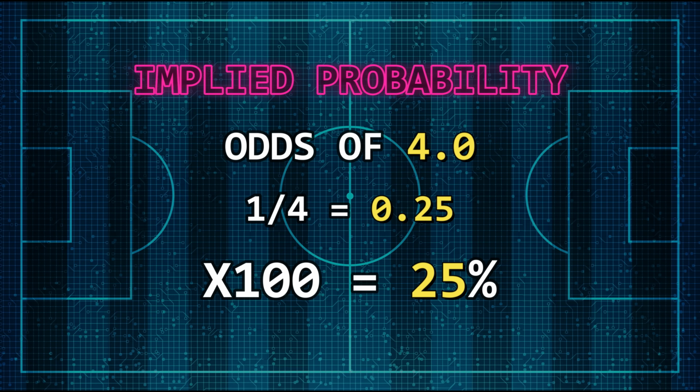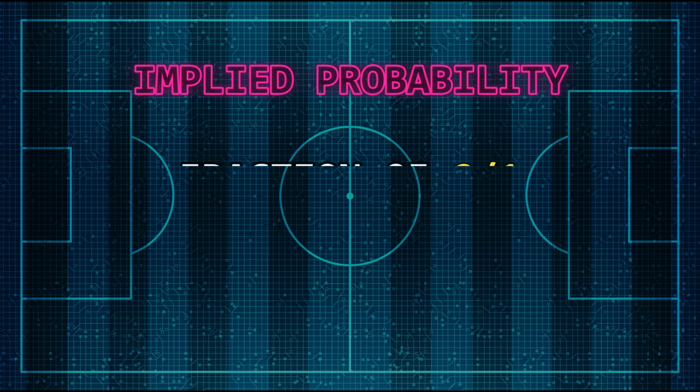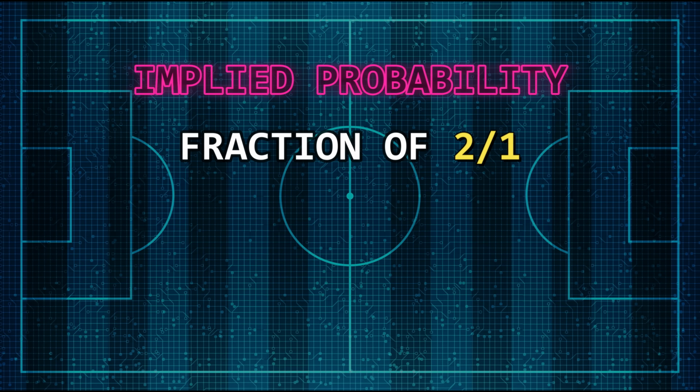As an extra credit, I will show you how to convert fractions to a percentage. It works out almost the same way as decimal. We are just making one extra addition. Let's take 2 to 1 as a fraction. We are going to divide 1 by 2 to 1. And to do this, we are just going to add the 2 and the 1 together to make 3. And then we do 2 divided by 3.